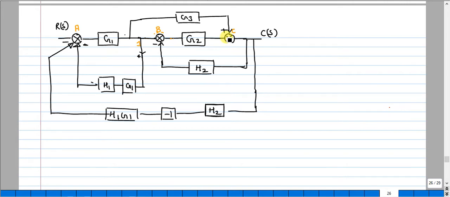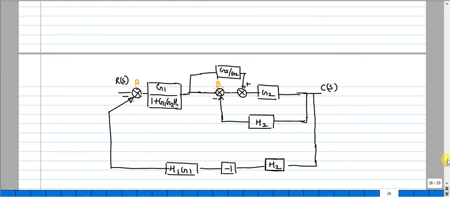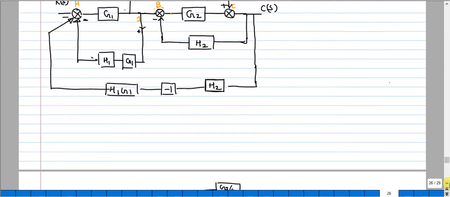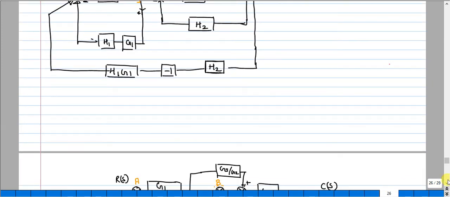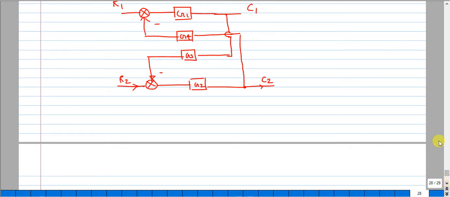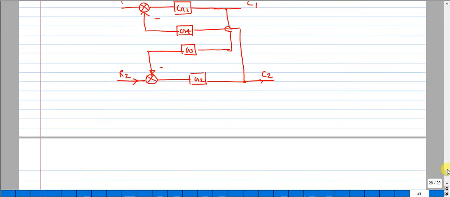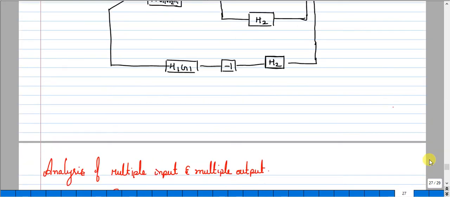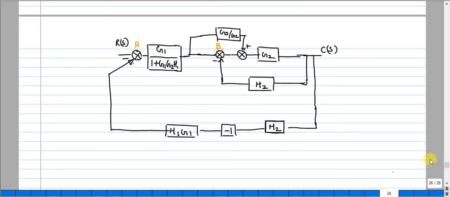When I shift this C behind G2, the modification will be when you shift a summing point behind, the reciprocal of the block you need to add, that is G3 by G2. When you do so, yeah, this will be the modification.